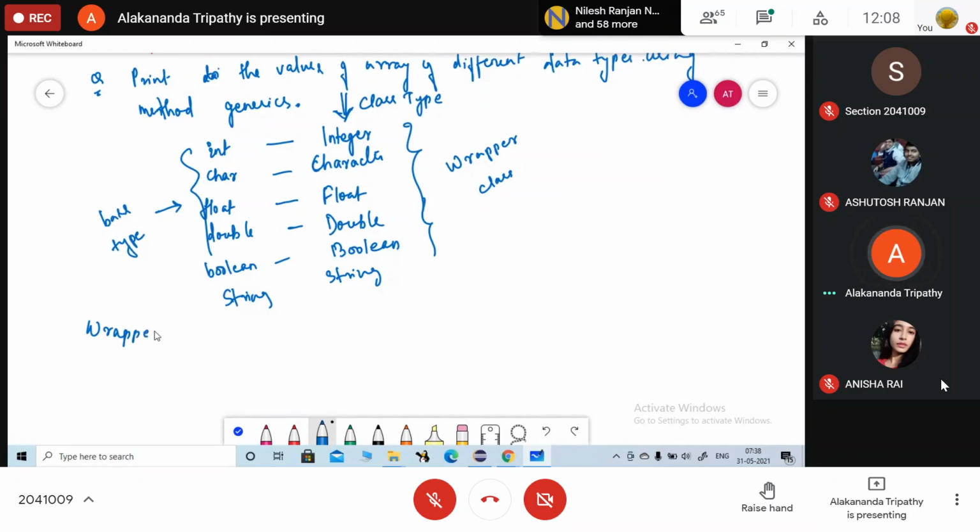Wrapper class. I will not go in detail regarding wrapper class. Just write down a few points on wrapper class.